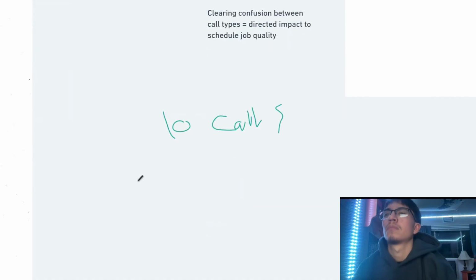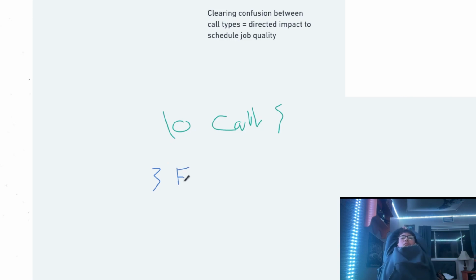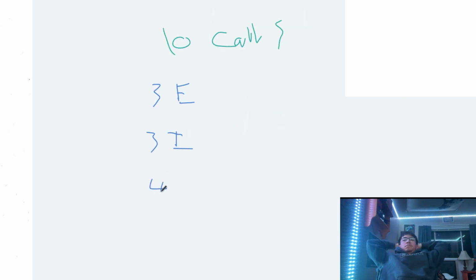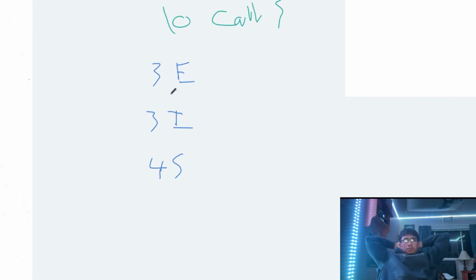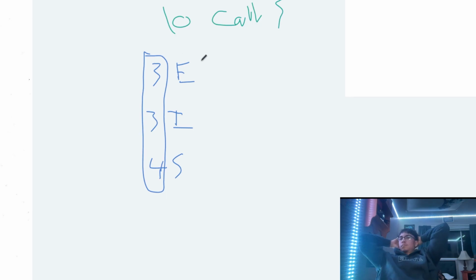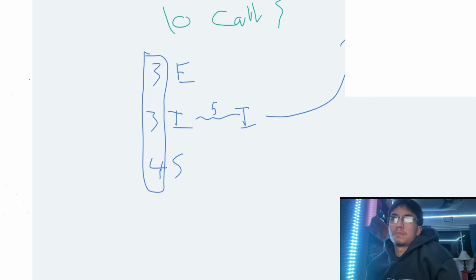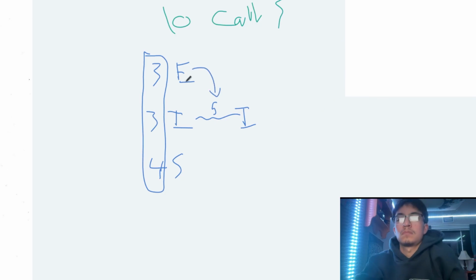So 10 calls, right? And we'll say, just for easy numbers, three are emergency, three are inquisitive, and four are scheduling. So this number is going to be the same regardless. But let's say somebody is picking up the phone for these three. Let's say they're on the phone with something that is inquisitive. So they're spending 5 minutes on some information that could be found somewhere online. Another call comes in, and this call is an E. It's an emergency, but they missed that call.